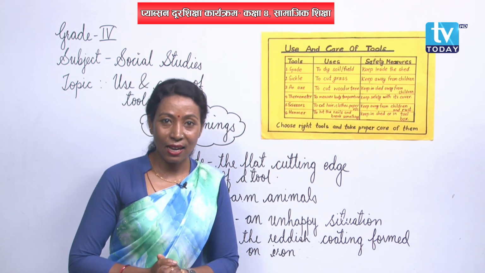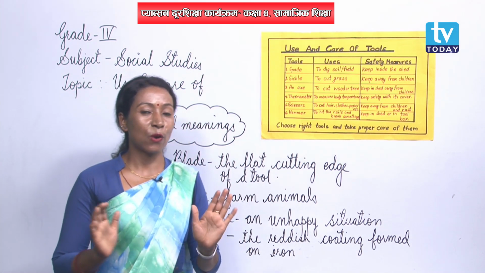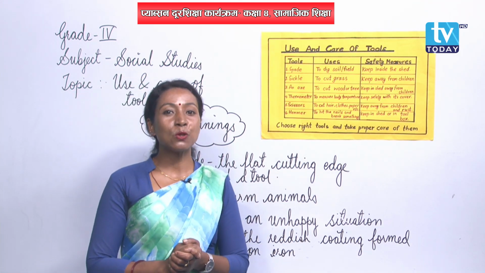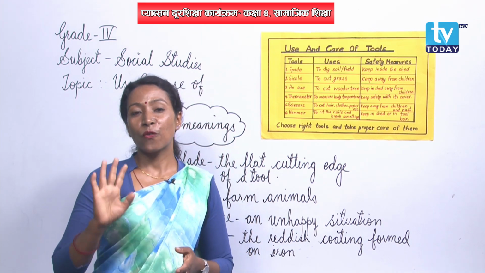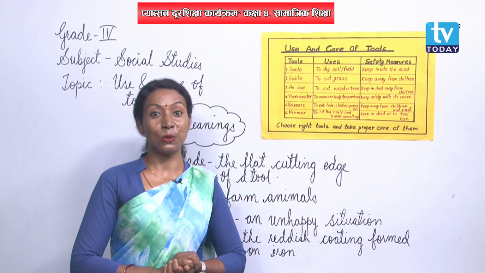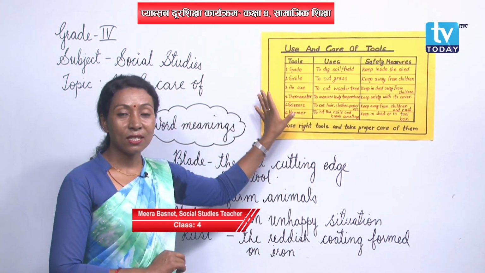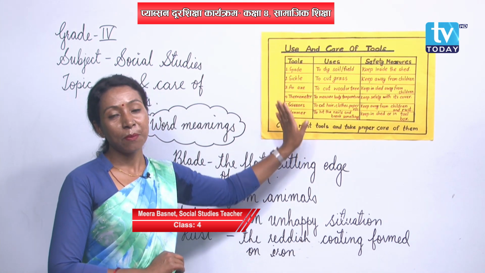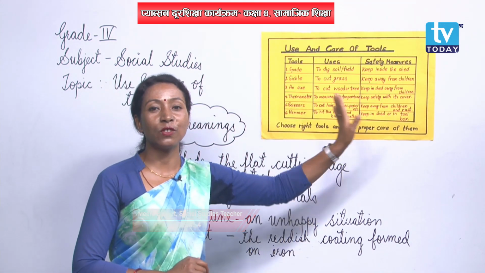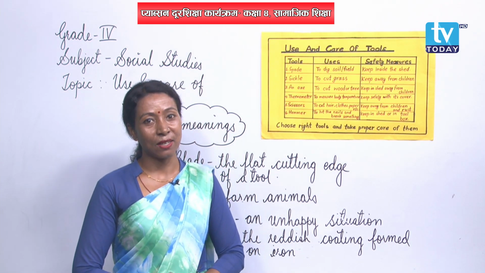Okay? And for today, your assignment is that, just listen carefully, okay? You have to note down 5 of your tools which are in your home, and you can make a similar table, right? And on one side you can write the tool's name and uses and then safety measures too. Okay? So this is your assignment.